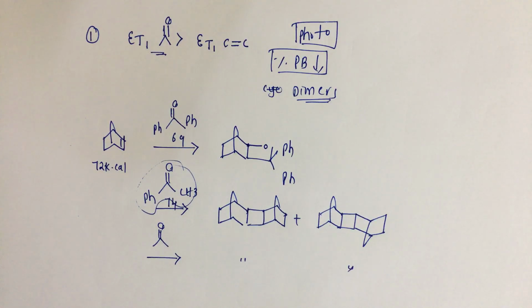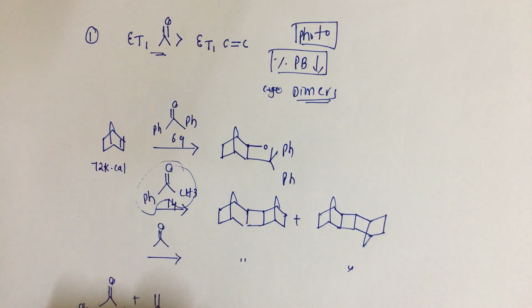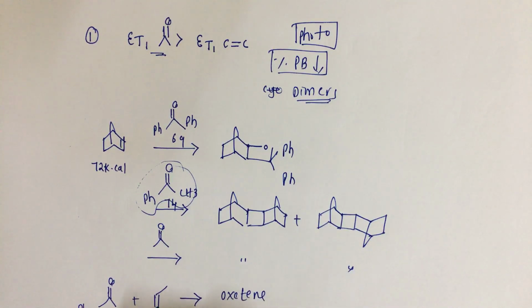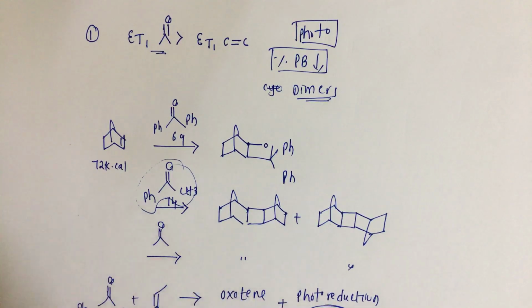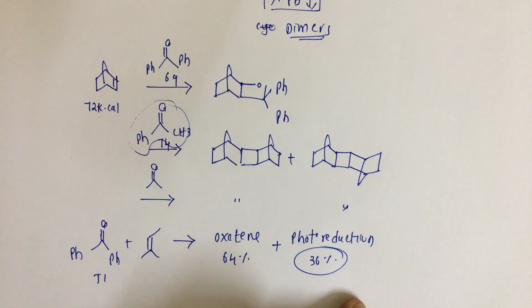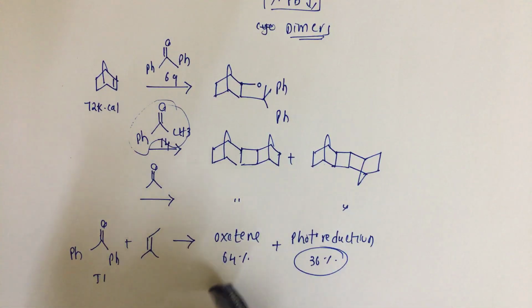The other condition is in the triplet state, upon treatment with the olefin, we get two products: oxetane, which is 64 percent, plus the photoreduction product, which will be 36 percent. I will be making a separate video on photoreduction, where I will explain the mechanism. As of now we just remember only these two limitations.